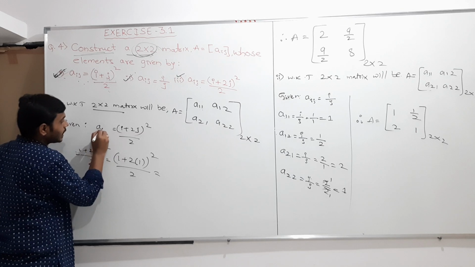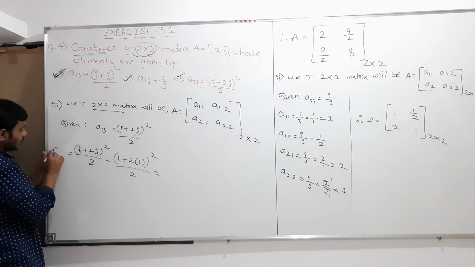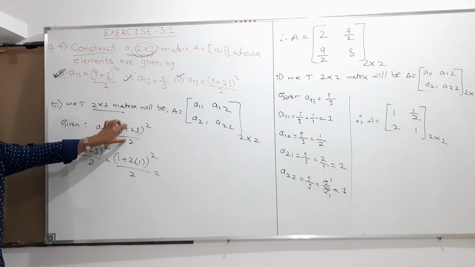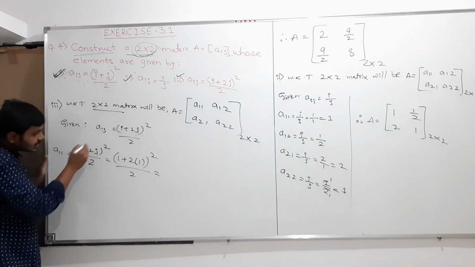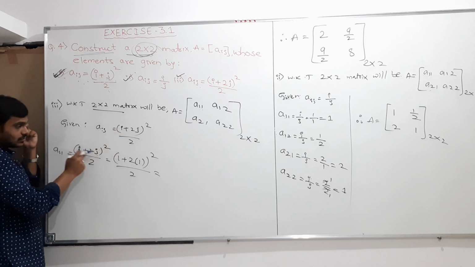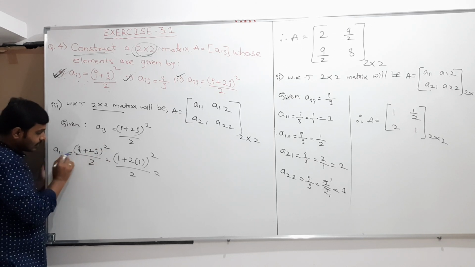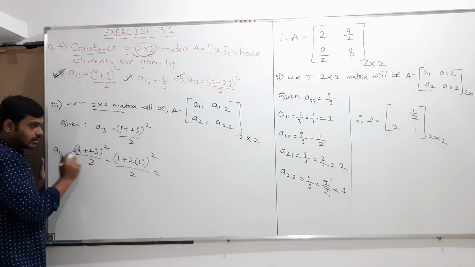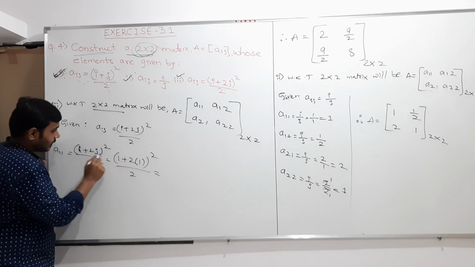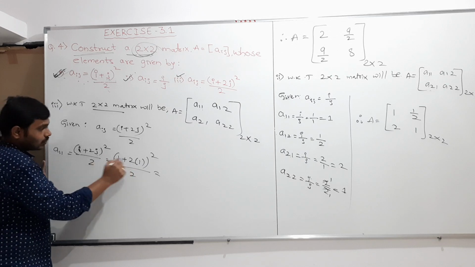So here Aij is equal to, I need the A11 value, so therefore A11 is equal to this, again the same formula I am writing. While solving this question, in that case it will act as the formula itself. (i plus 2j) whole square divided by 2. So here I am substituting i value as 1 and j value also as 1. So therefore i value 1 plus 2 into j value as 1, and here it is whole square. This 2 into j value is multiplication, therefore I put it in the bracket, and whole square whole divided by 2.